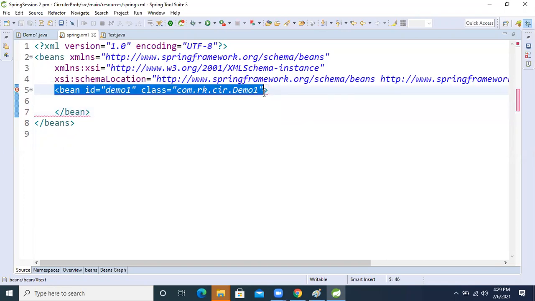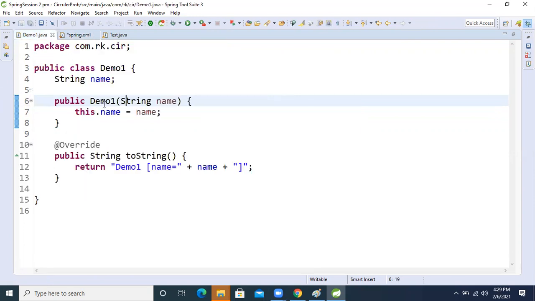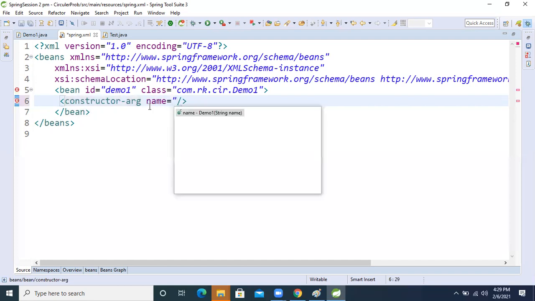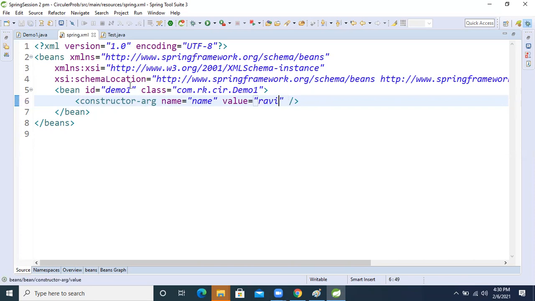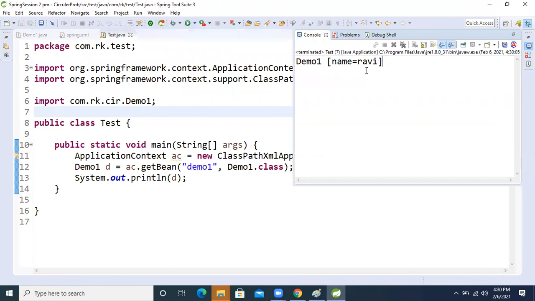If setter injection is there in the bean, you must inject the constructor: name equal to name, value equal to, just I'm taking Ravi, otherwise our IOC container will not allow it. Then we get Ravi or not.